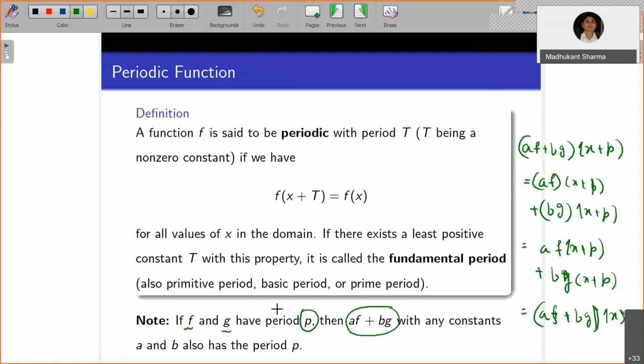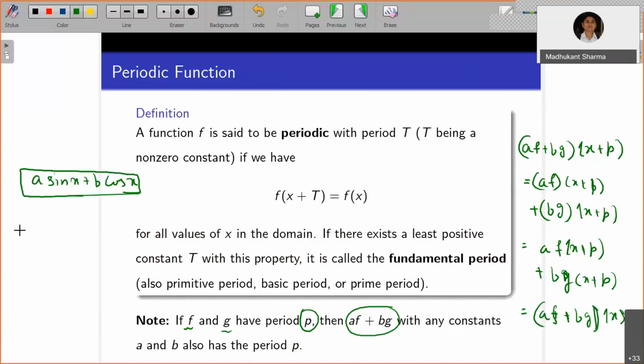For example, you can take sine x and cos x. If you take a times sine x plus b times cos x, both sine and cos are of period 2 pi, so their linear combination will also be a periodic function with period 2 pi.